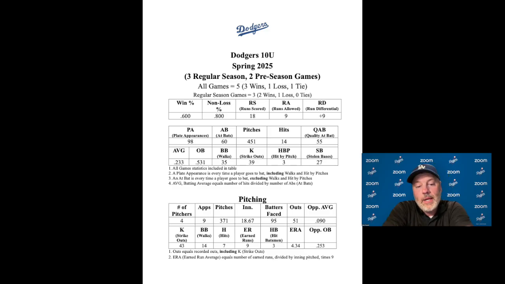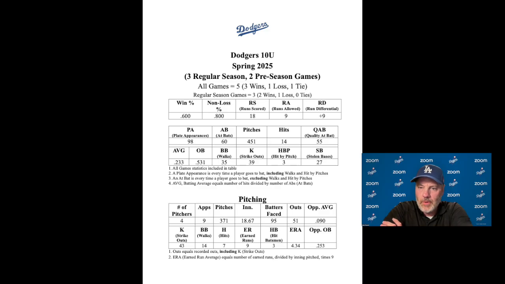We have thrown 371 pitches to our opponents. Now, real quick, look at the pitches that we have had thrown to us. We've had 451 pitches thrown to us. We've thrown 371 pitches. So we have seen 80 more pitches than we have thrown to our opponents. That's really good, especially for this part of the season. We've played 18 and 2/3 innings.